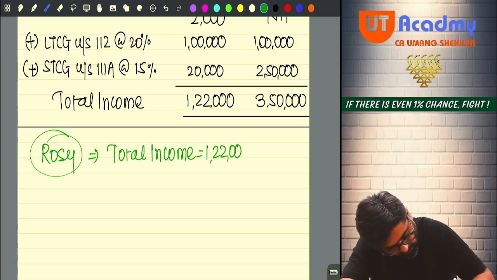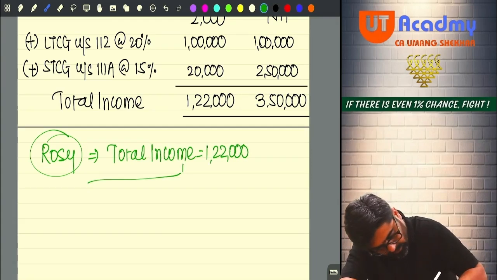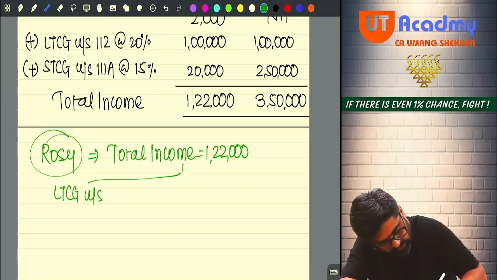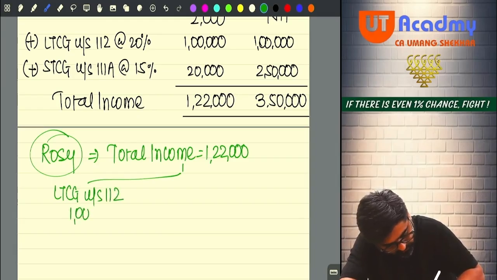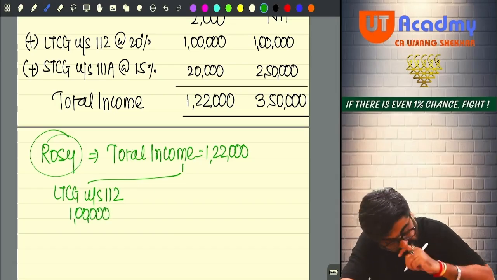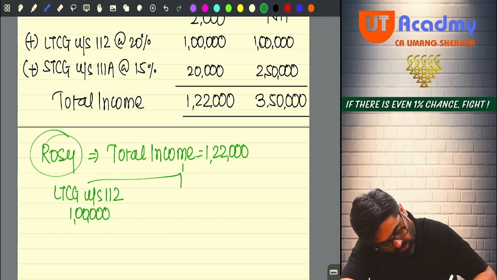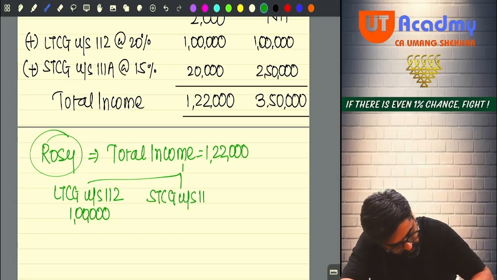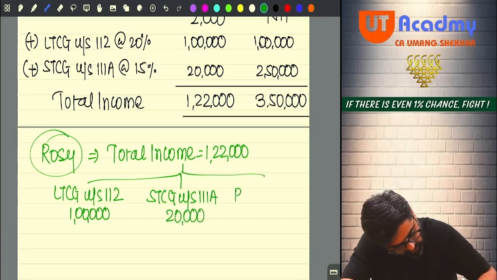1,22,000. Can I say out of this LTCG under section 112 is there? How much? 1 lakh, which is taxable at 20%. Out of this STCG under section 111A is there, amounting to rupees 20,000, and the balance total income is 2,000 only.